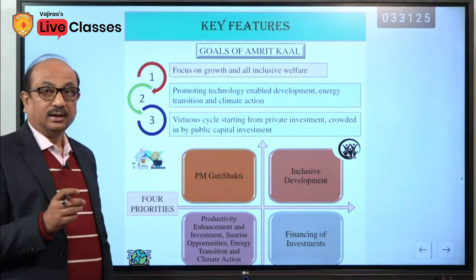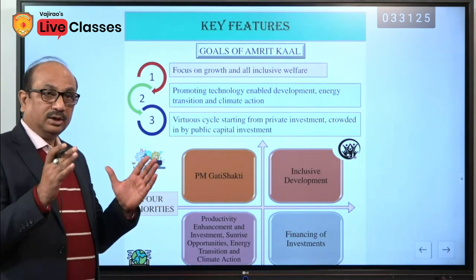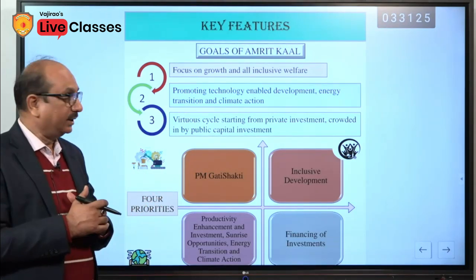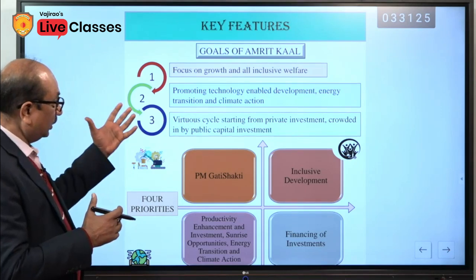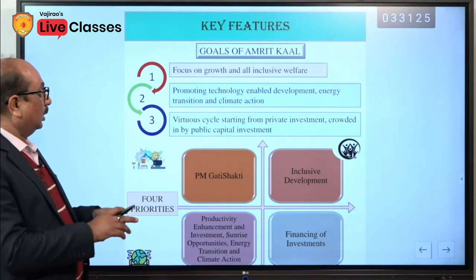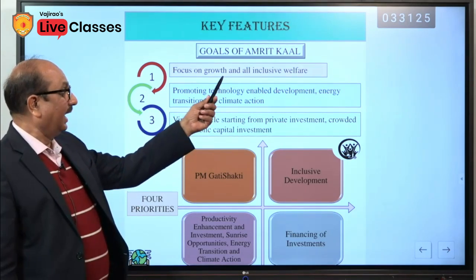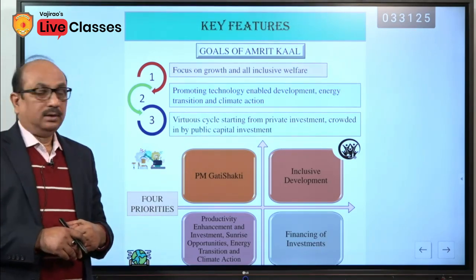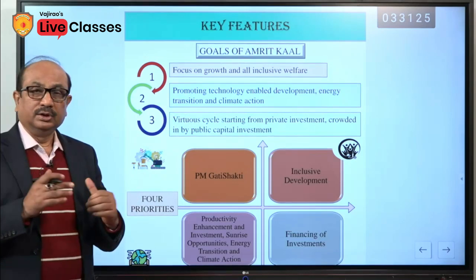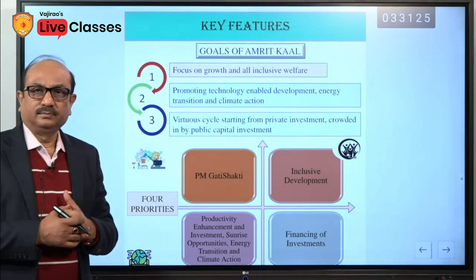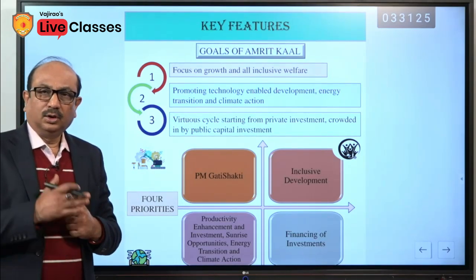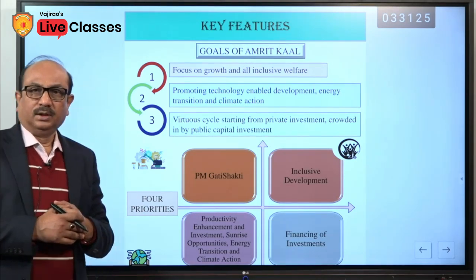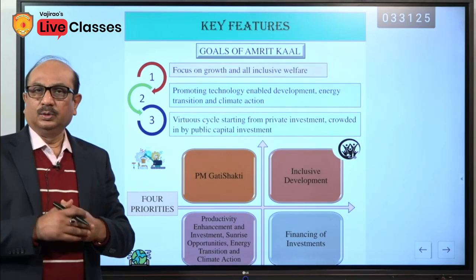Goals of Amrit Kal. Amrit Kal means, on the eve of the auspicious event of 75 years of our independence, these goals: focus on growth and all-inclusive welfare. As far as the focus on growth is concerned, it is not a new goal. It has always been a goal of the government to achieve a higher and higher growth rate.